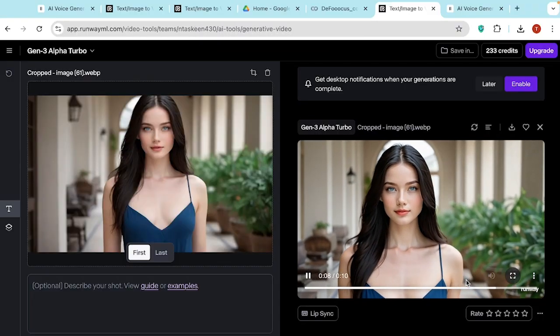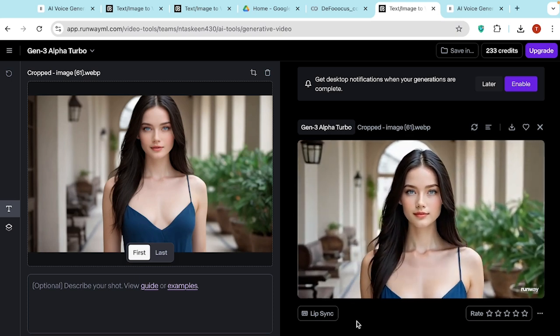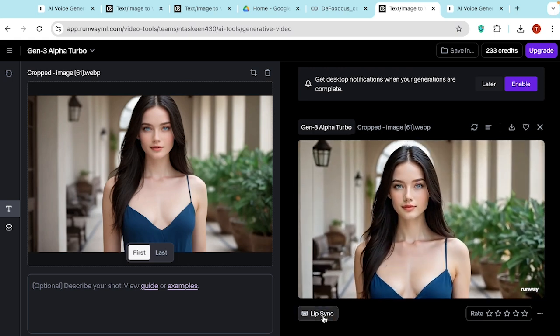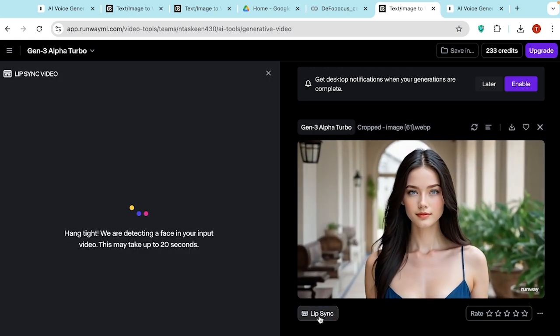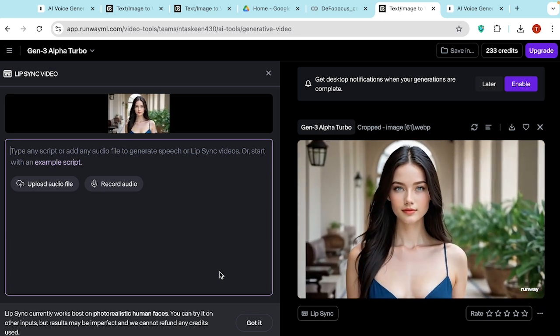Now we can do lip sync as well, or we can add the voiceover we just created with ElevenLabs. And sometimes we don't need voiceover, we can do organic lip sync as well. Runway ML facilitates us, and we can also do lip sync here. For that, you can see the lip sync option here. Just click on that. And now Runway ML has detected her facial expression.